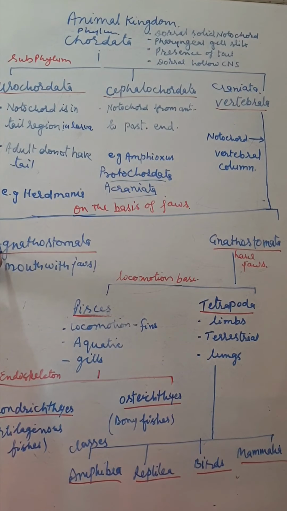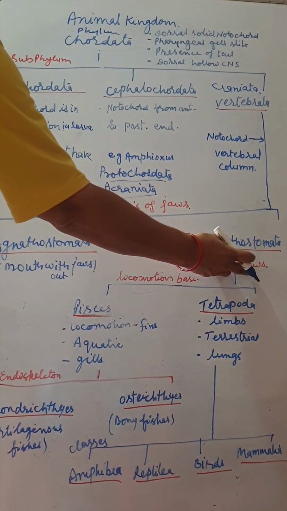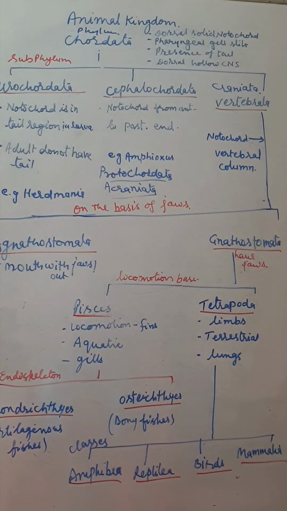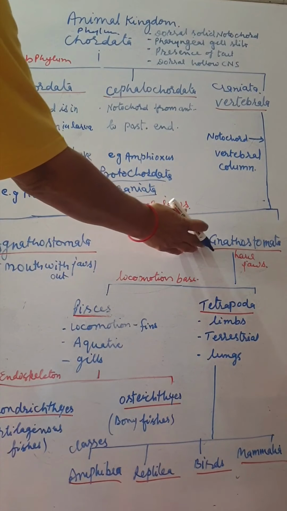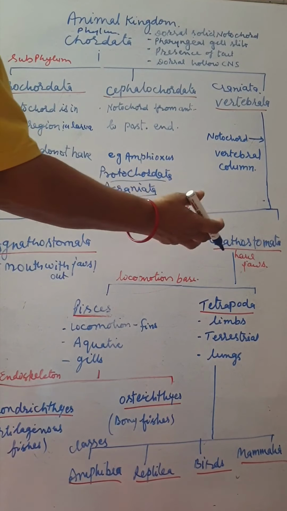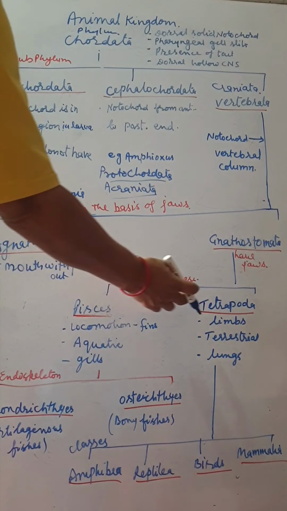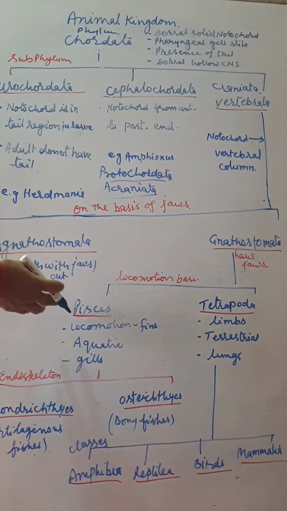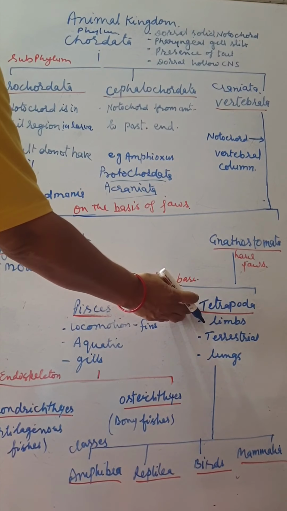Agnatha means they lack jaws, the mouth without jaws, and the Gnathostomata have jaws. Now on the basis of locomotory organs, they are further divided into two groups: the fishes and the Tetrapoda.